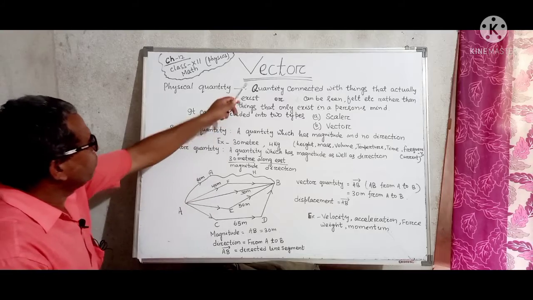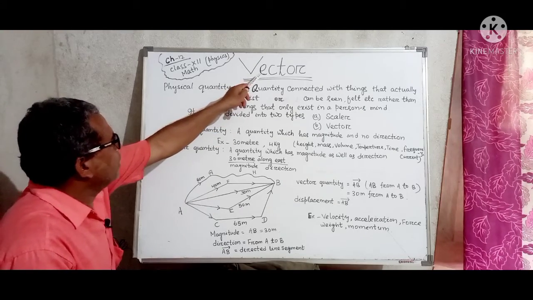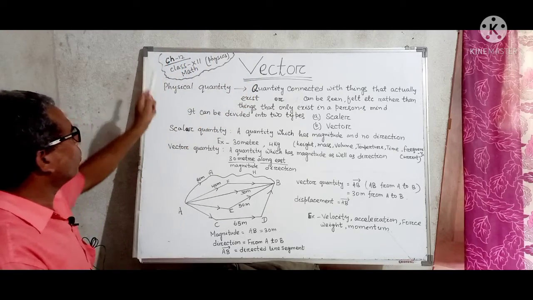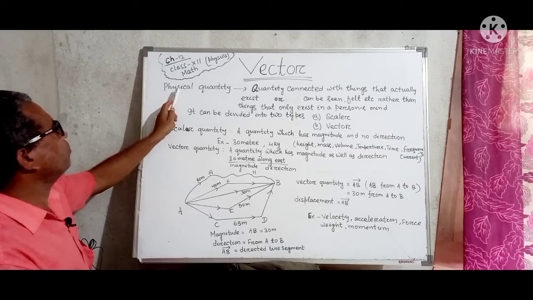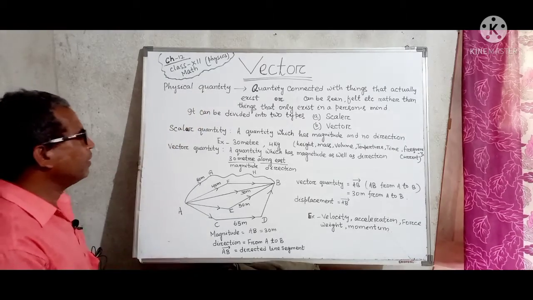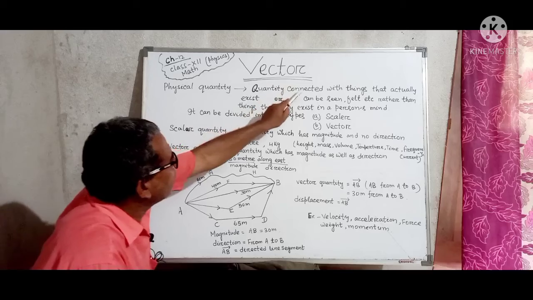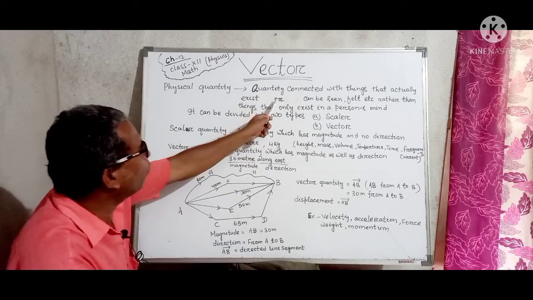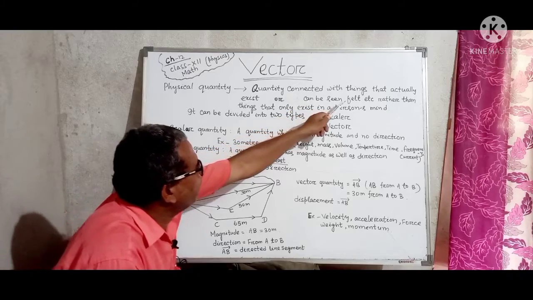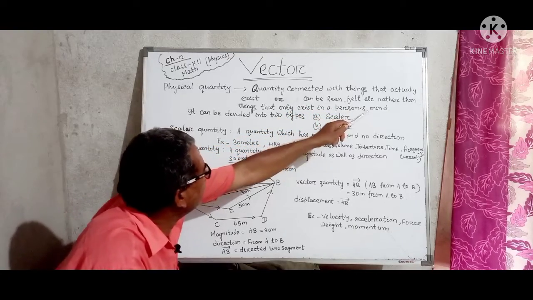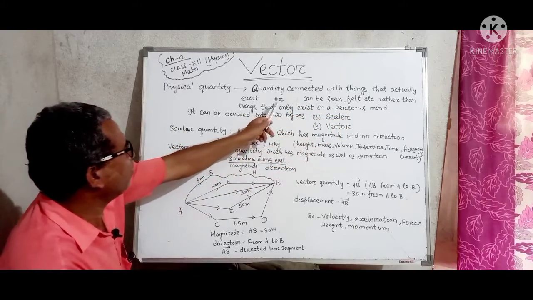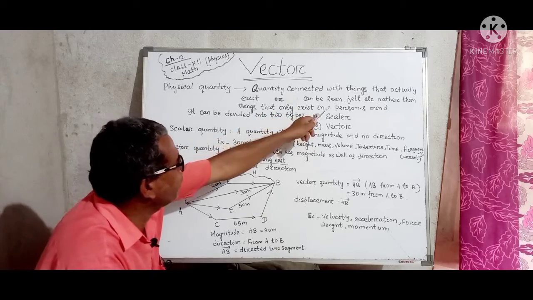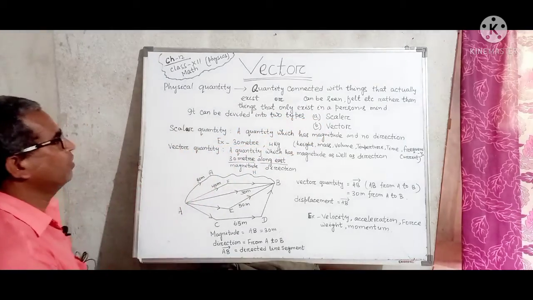Before going to know the term vector, you should know what is physical quantity, right? Quantity connected with things that actually exist or can be seen, felt. It's rather than things that only exist in a person's mind, right?